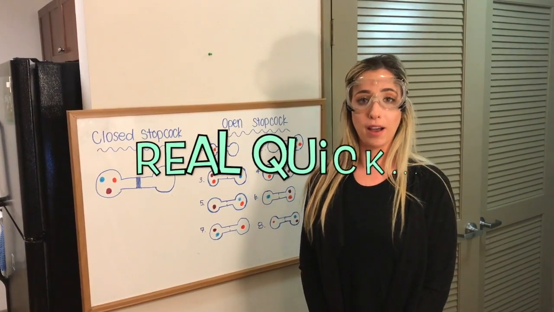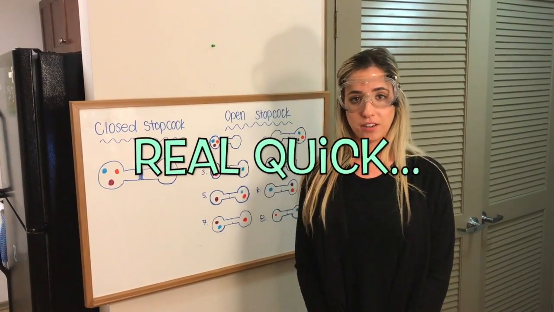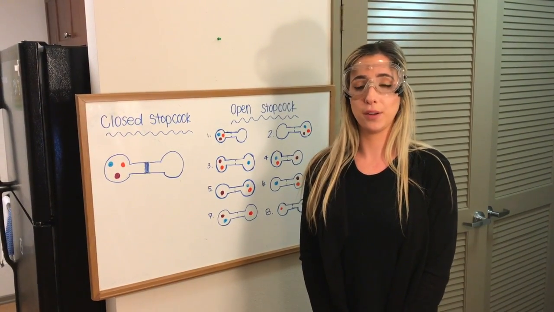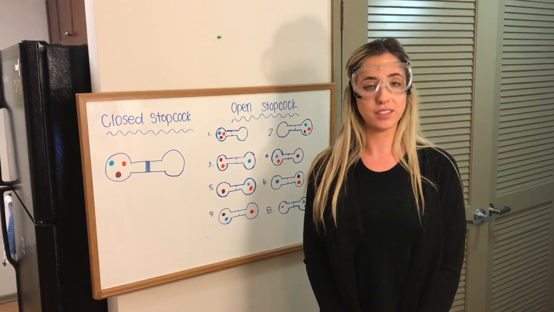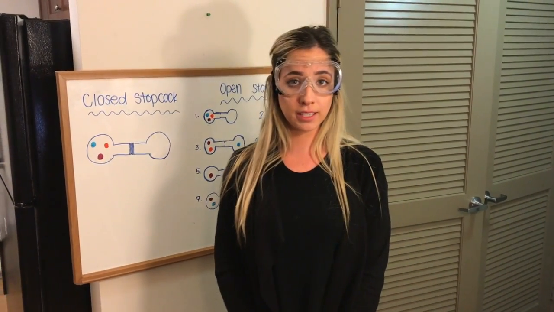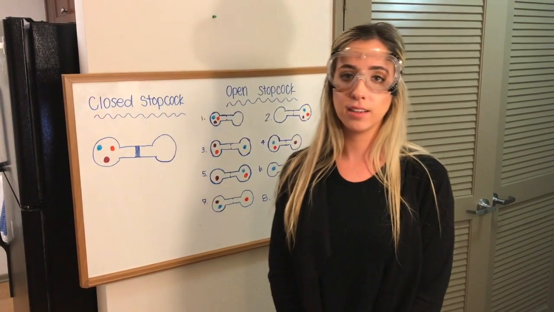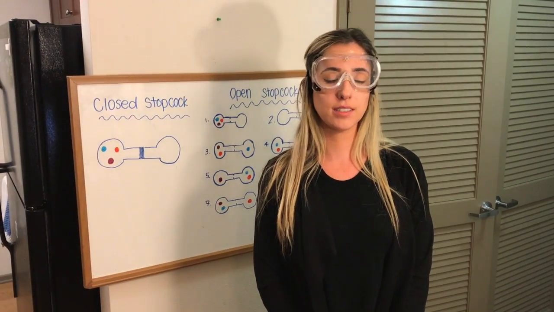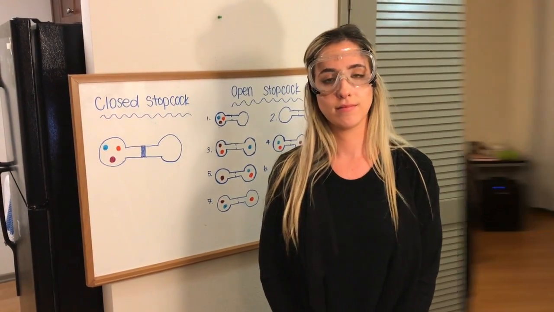Now I'd like to bring you back to the concept of kinetic energy and demonstrate how kinetic energy and entropy relate to one another. In chemical kinetics, when a substance starts as a solid, moves to a liquid, and ultimately then to a gas, kinetic energy is increasing. This is the same case for entropy. Now I would like to help you visualize this concept. I'm going to be doing that by showing you how entropy increases when H2O molecules start in the solid form, move to a liquid form, and ultimately to the gas form.